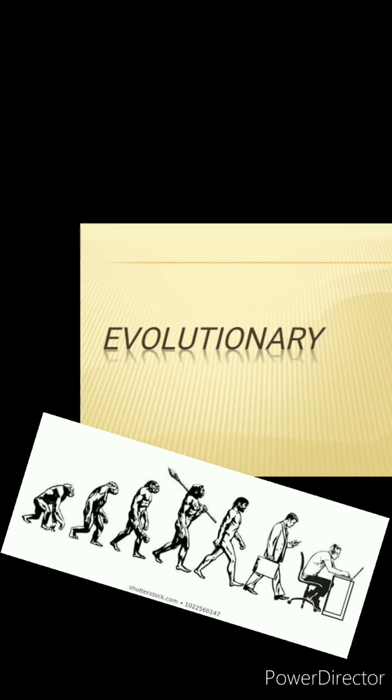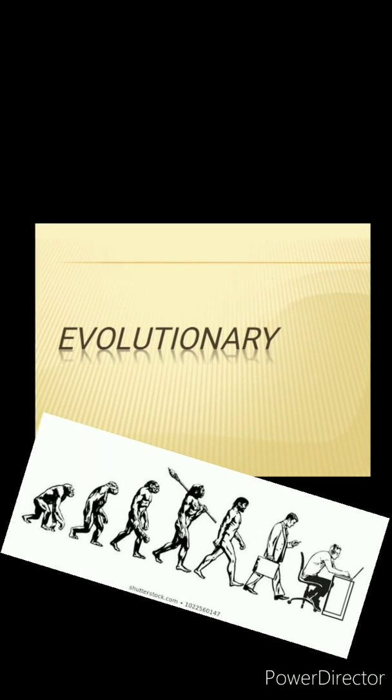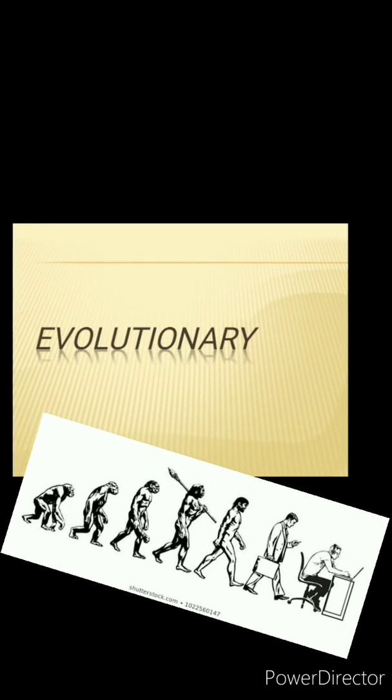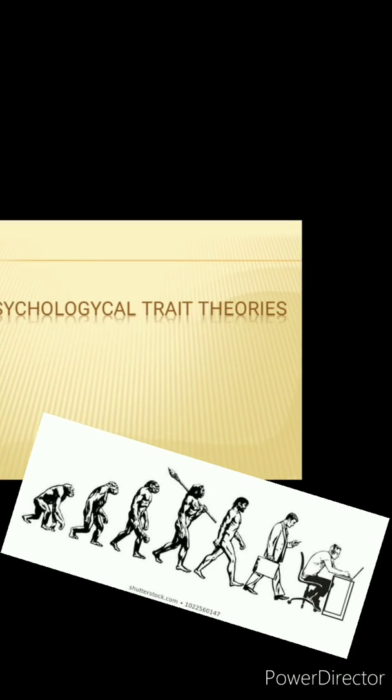Evolutionary. The major premise of the theory is that as the human race evolved, traits and characteristics have become ingrained. Some of these traits make people aggressive and predisposed to commit crime.